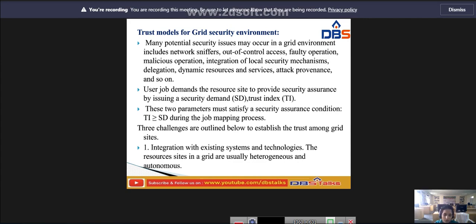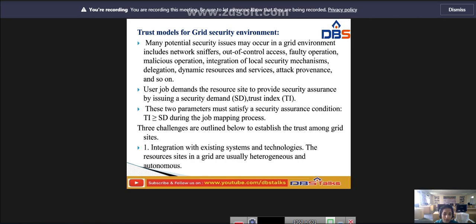If the user wants to trust, we have to provide security. Most people use the cloud because it provides security assurance and conditions to the user. That is why all users are interested in sharing data or any other information they can gain from the cloud. Due to the security assurance, it provides authentication and authorization.